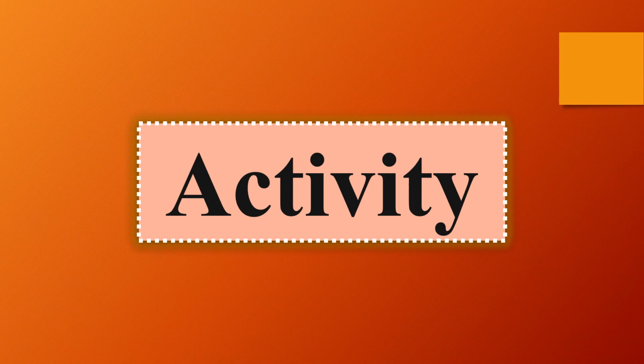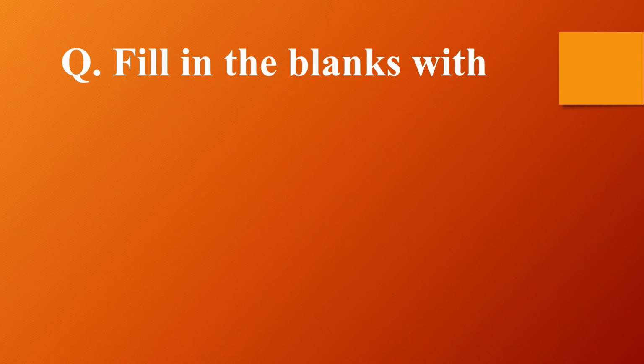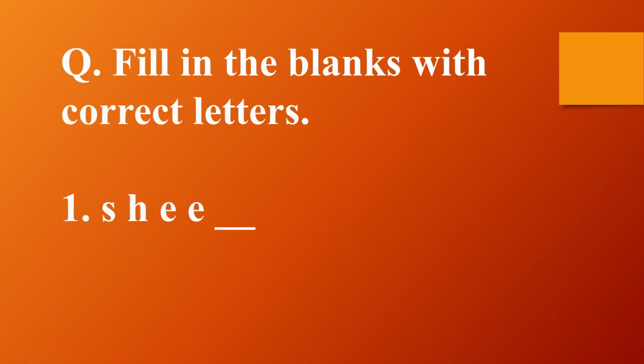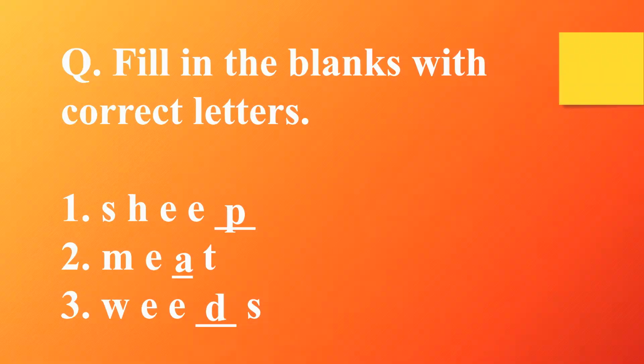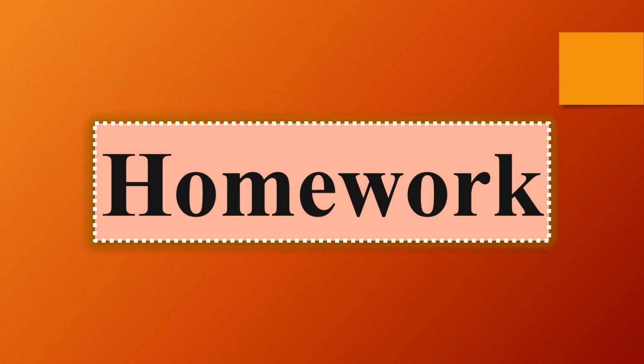Let us see. There is one activity for you. The activity is to fill in the blanks with correct letters. The first word is S-H-E-E-P, sheep. The second word is M-E-A-T, meat. The third word is W-E-E-D-S, weeds. Okay, children?